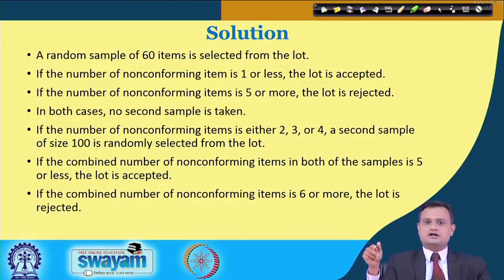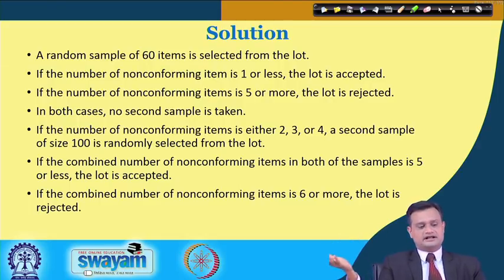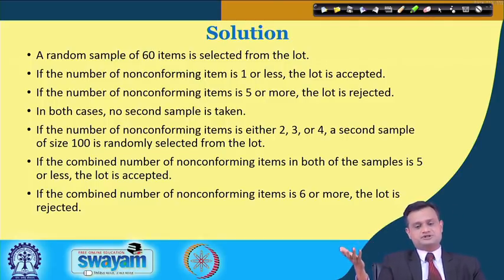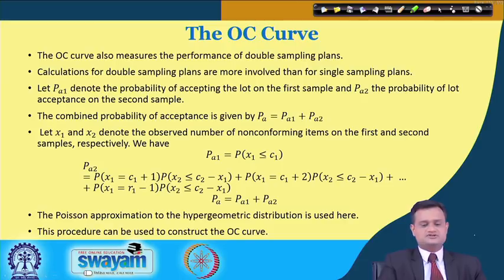If the number of non-conforming items is 2, 3, 4, let us say I take the second sample of 100, n2 is equal to 100. If the combined number of non-conforming found in the first and non-conforming found in the second is 5 or less, lot is accepted. If it is say 6 or more, the lot is rejected. So, this is what I try to do.